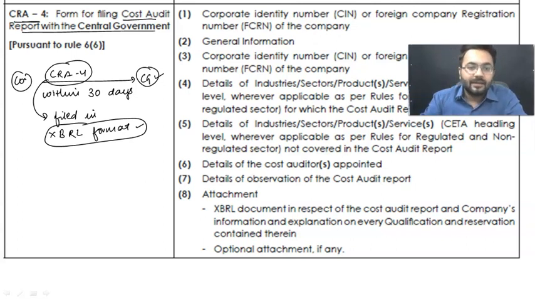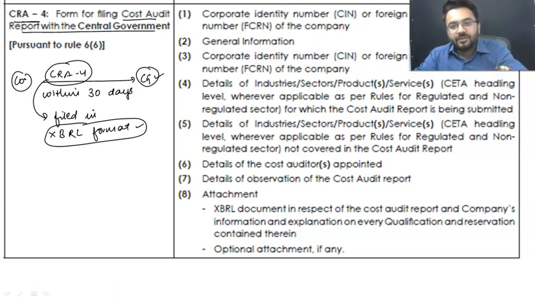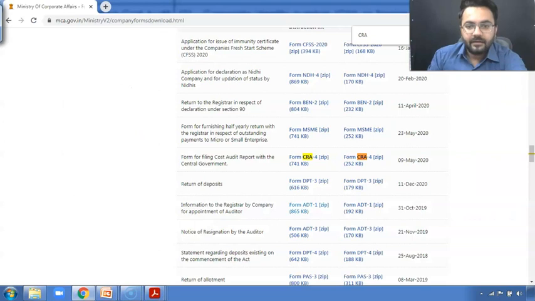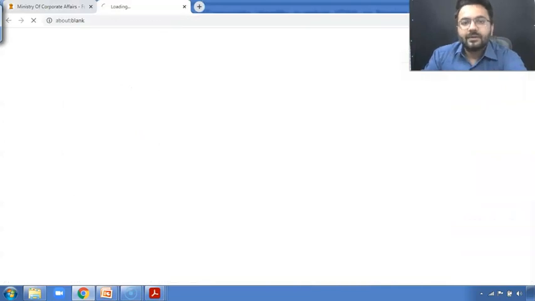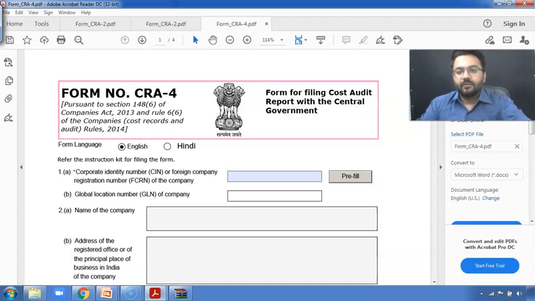Okay, moving ahead, now let me show you how CRA4 looks like. I do understand that you can learn a lot of things from the details mentioned over here, but whenever it comes to anything visual, that creates a difference. That will give you a good point to memorize things. Now, we had already marked CRA4, and as I don't need the instruction kit itself, we are just going to download this. See, this is my CRA4 which I have downloaded.